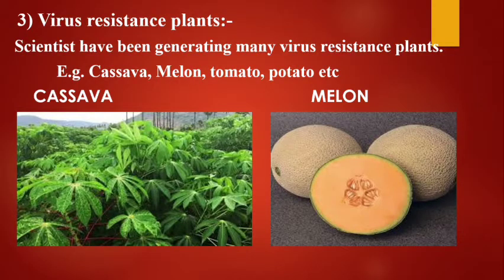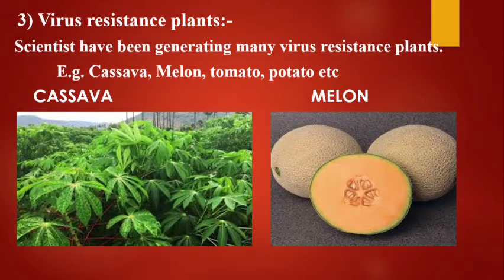The next one, virus resistant plants. Many scientists have generated virus resistant plants, for example melon, tomato, potato, etc. The most common way of doing this is by introducing the viral coat protein gene into the plant.